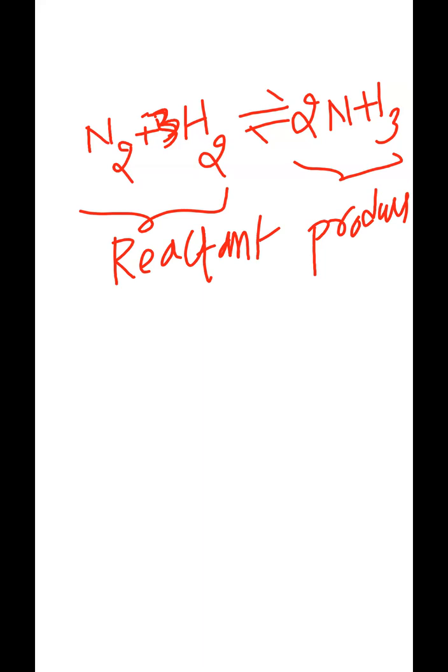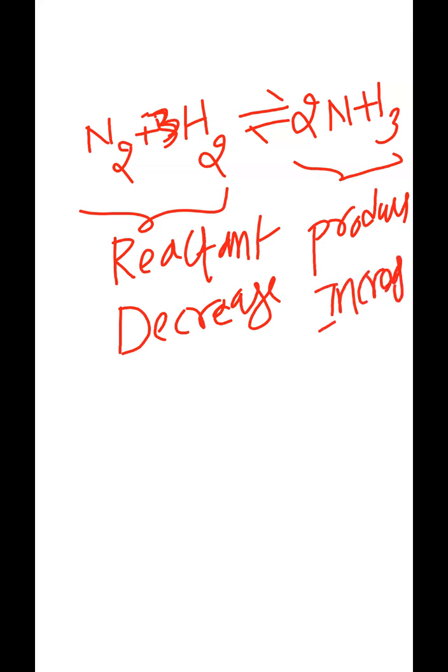So already yesterday we discussed that reactant concentration decreases. When reactant concentration decreases, product concentration increases. How is it happening, seeing the graphical representation, if you take your reactants and product?